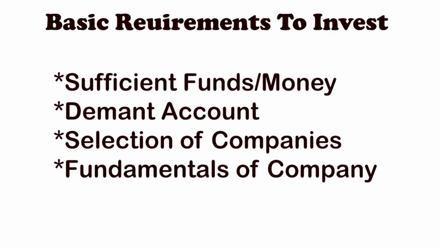See friends, these are the basic requirements to invest in the stock market. First, you need to have sufficient funds or money in your bank account, and then you need to have a demat account for investing, and you need to select the companies, and you have to check the fundamentals of companies. Friends, sufficient money means your savings, like spare money. If you lose it also, then there is no effect on your life, and you need not worry about this money. Friends, remember one thing, don't invest your emergency funds which are kept aside for your emergency. And finally, friends, remember never ever invest or trade with borrowed money.